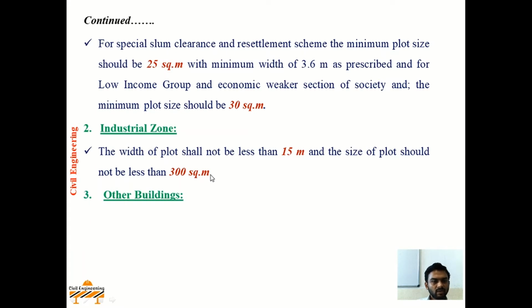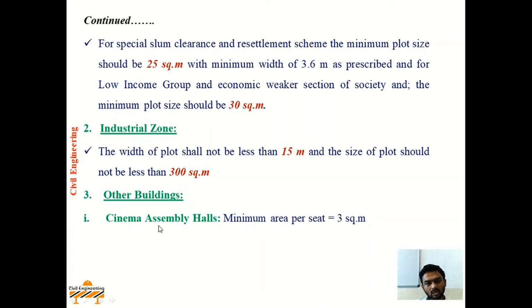Third one, other buildings. Under that first one comes cinema assembly halls. Now in cinema assembly halls, minimum area required per seat is 3 meter square. Depending upon the capacity of the cinema hall you are going to construct, the area will depend upon the area per seat, that is 3 meter square.